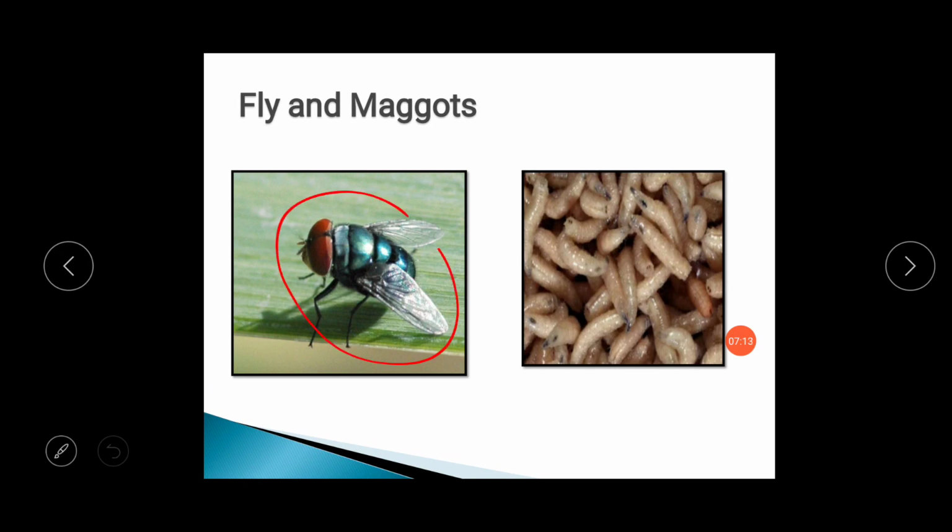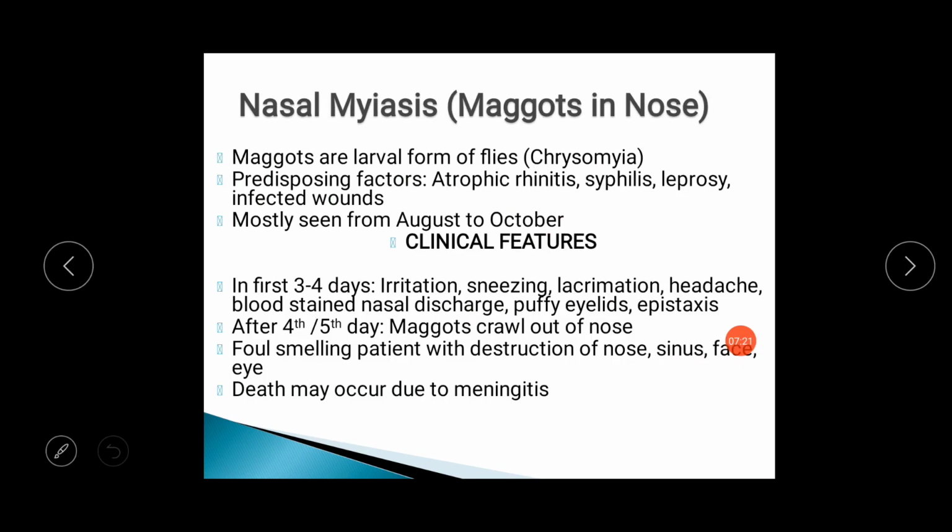This is a Chrysomia fly, and these are the maggots which are the larval form of the Chrysomia fly. Whenever there is infestation of this myiasis in the nasal cavity, it will form maggots in the nose in the larval forms. Predisposing factors are atrophic rhinitis, syphilis, leprosy and infected wounds over the nasal cavity. Flies are usually seen in August to October in the monsoon season.